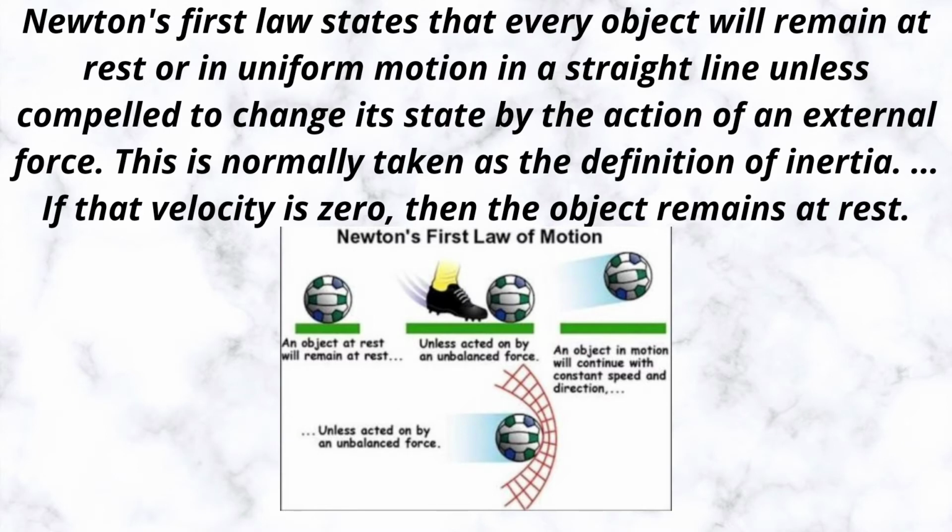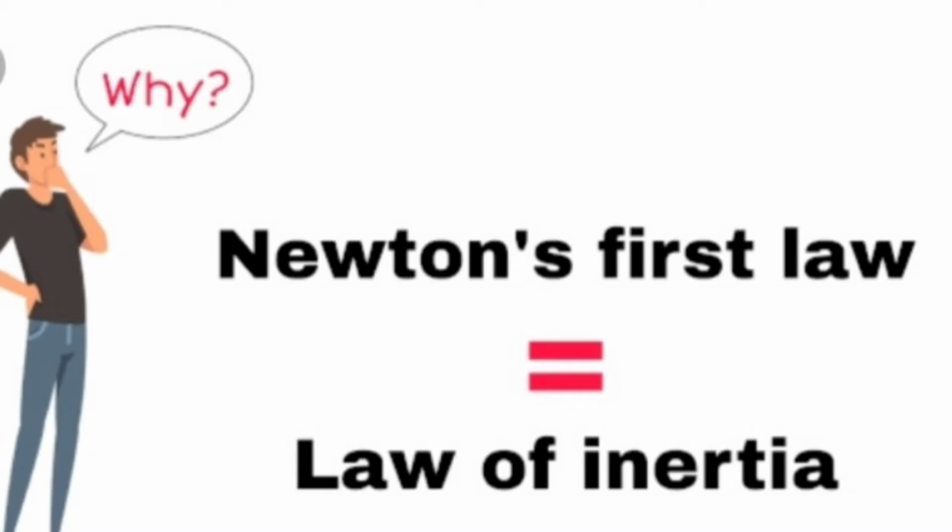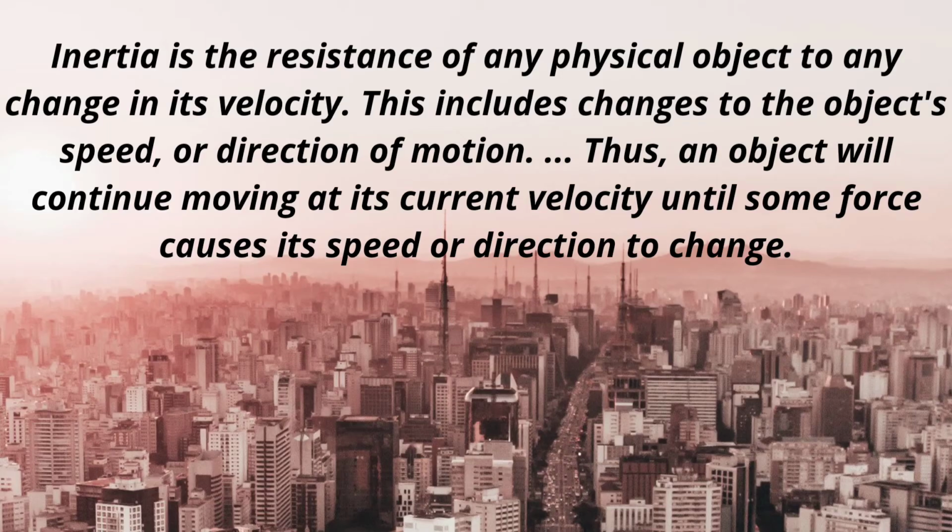Newton's first law states that every object will remain at rest or in uniform motion in a straight line unless compelled to change its state by the action of an external force. This is normally taken as the definition of inertia. If the velocity is zero, then the object remains at rest.